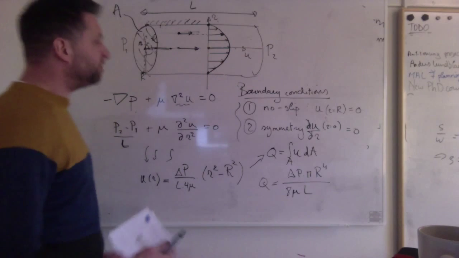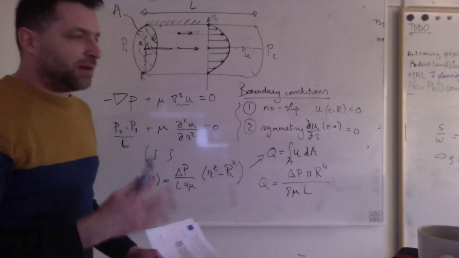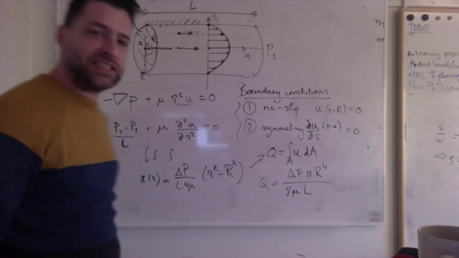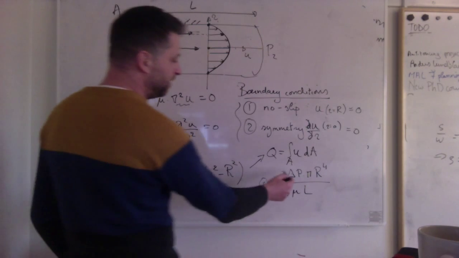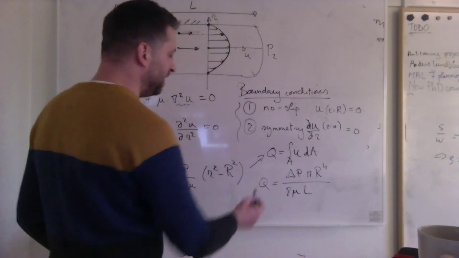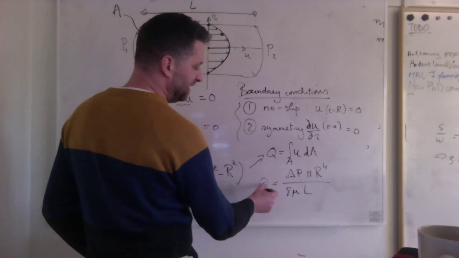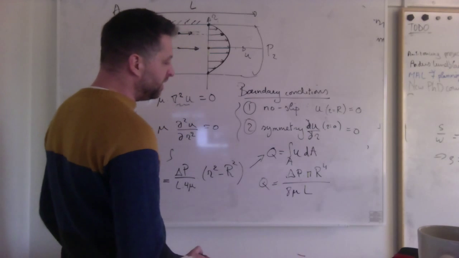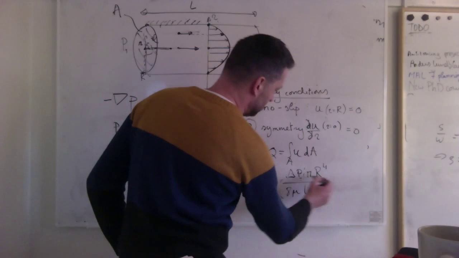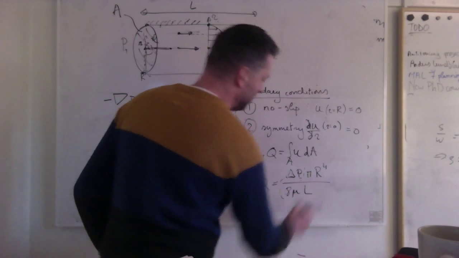So this is like a cylindrical channel, or basically any laminar incompressible flow channel will work as a fluidic resistance for a certain pressure difference, which could be the same as like an electrical potential, will give you a current, which here in this case is a hydrodynamic flow Q. And then this is the fluidic resistance of this system. It's 8 mu L over pi r to the power 4.